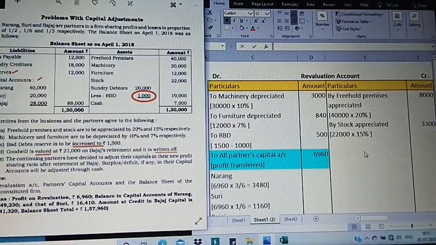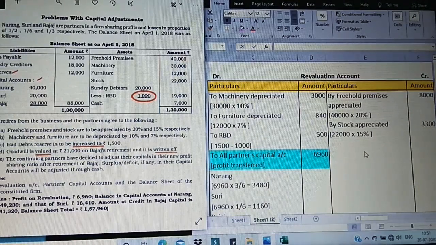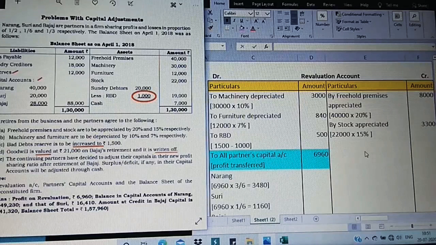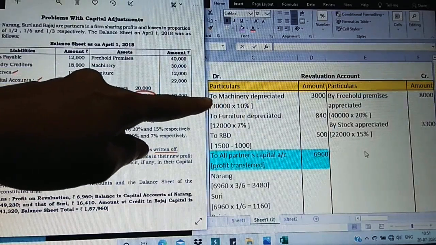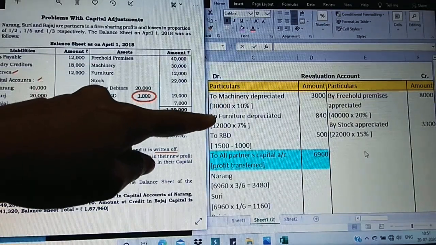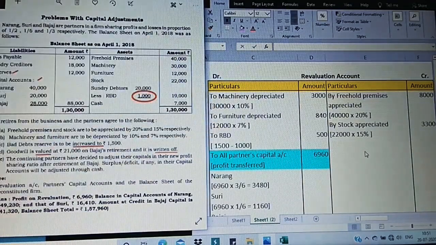Next, the second adjustment in the question. Machinery and furniture are to be depreciated by 10% and 7%. 10% for machinery and 7% for furniture. I have taken it on the debit side because it is a loss for us, a decrease in the value of assets. You can observe the calculation.